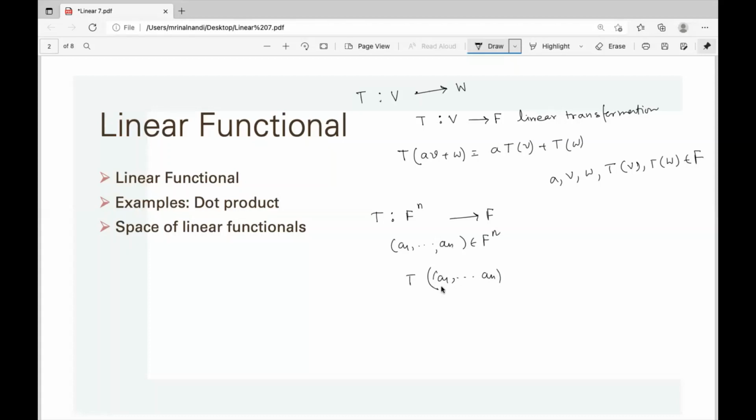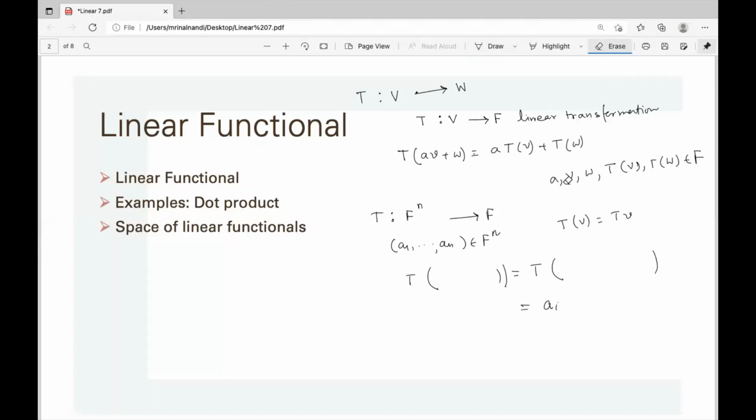Basically we need one more bracket, but sometimes we omit this and write only this. Sometimes we also write T(v) like that.